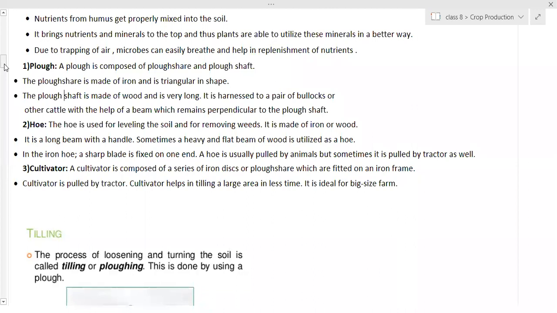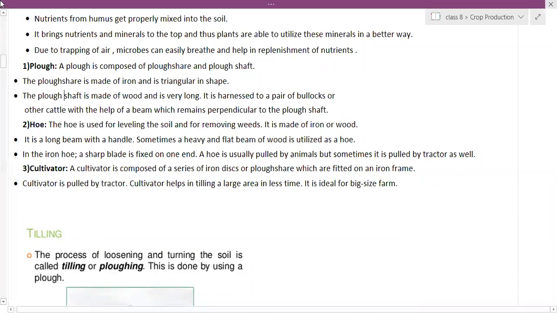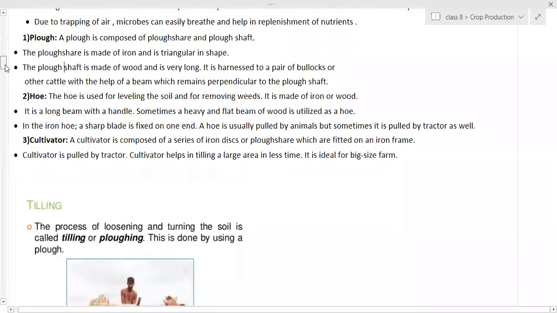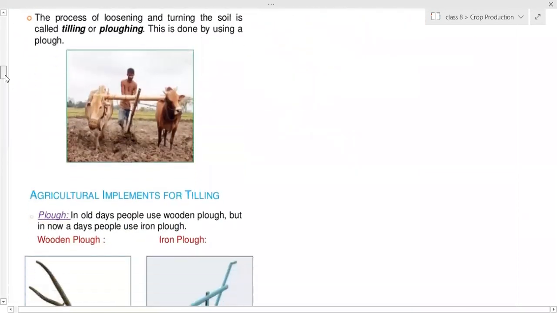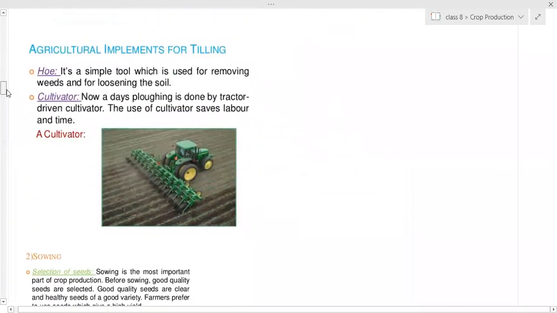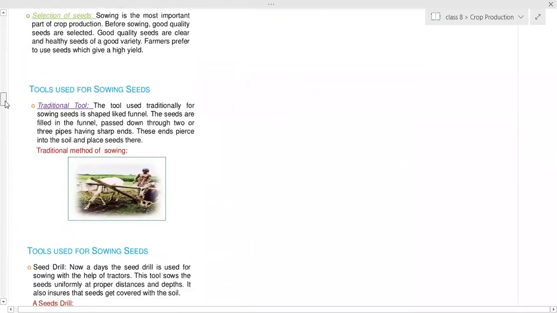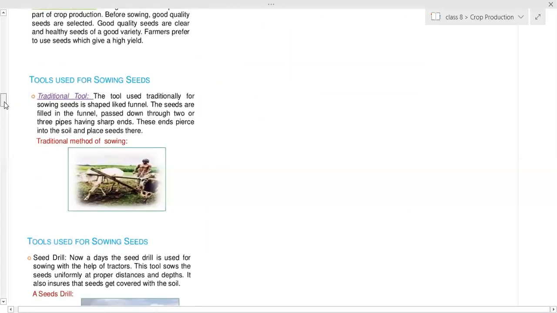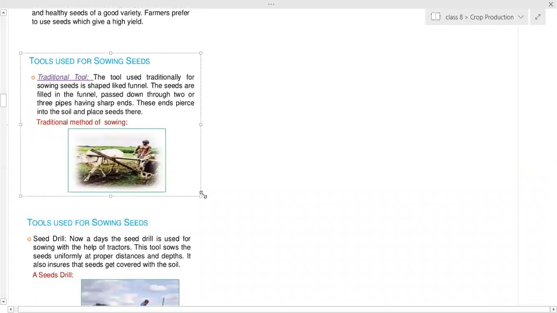Second method, at a proper space, one seed they will sow. One proper place has been given, and with the help of some different seed drills, we call a different machine, this sowing has been done. Another method is the transplantation method. So what is transplantation? I will explain to you. One second, I can show you. Sowing the seeds, this is a method.